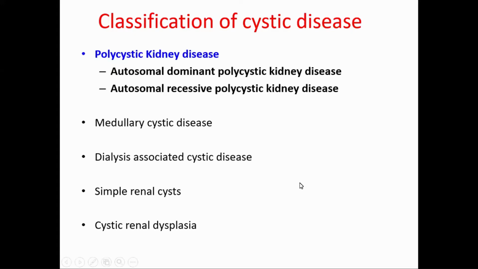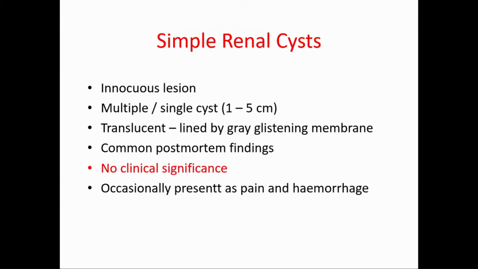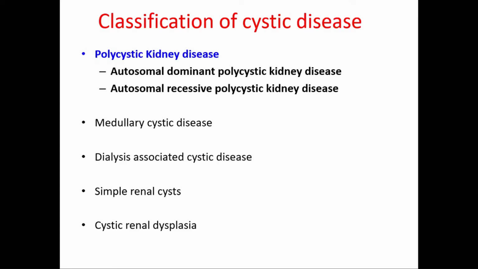Other conditions are medullary cystic disease, dialysis associated cystic disease, simple renal cyst, and cystic renal dysplasia. These are not in our syllabus, but I am telling you here because these are different conditions which give rise to cysts in the kidney. The simple renal cyst is innocuous.